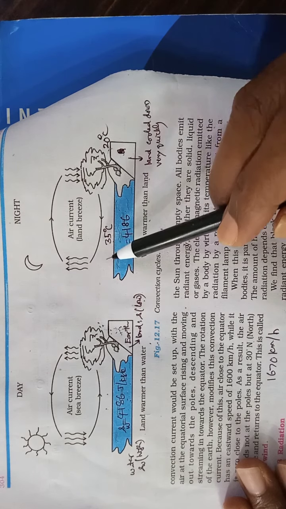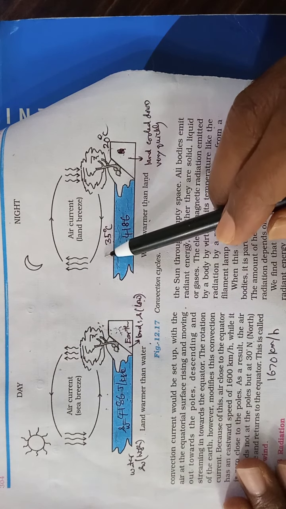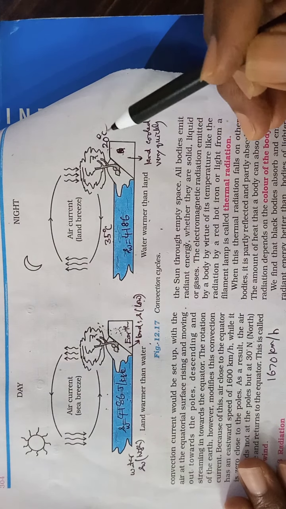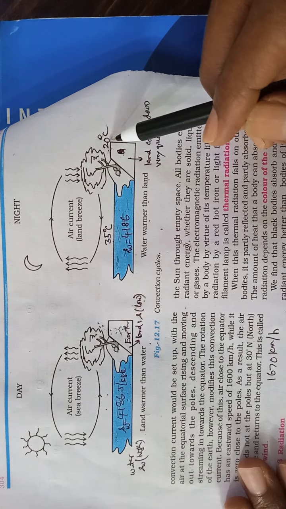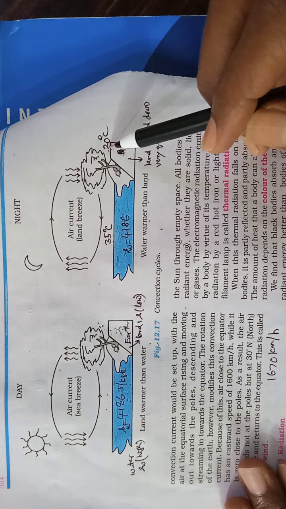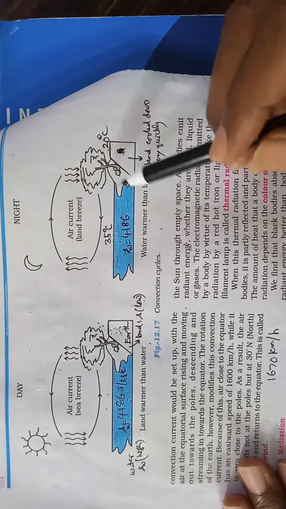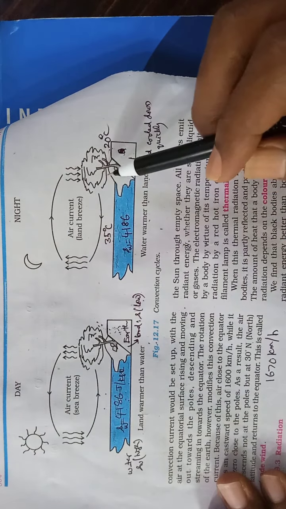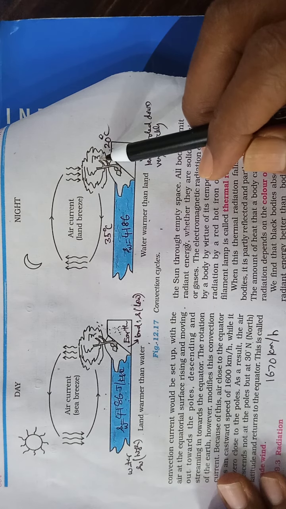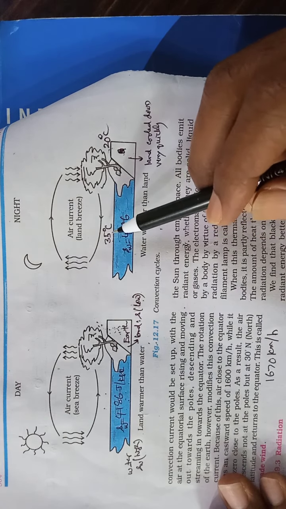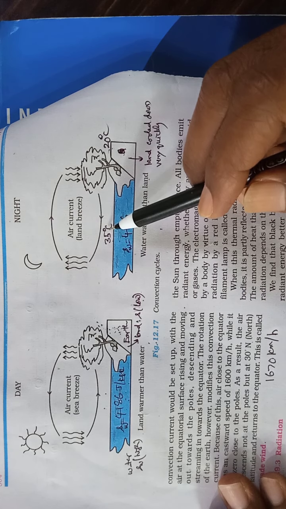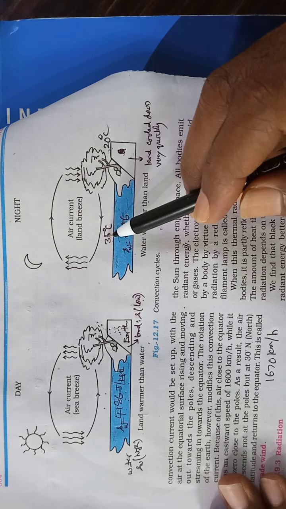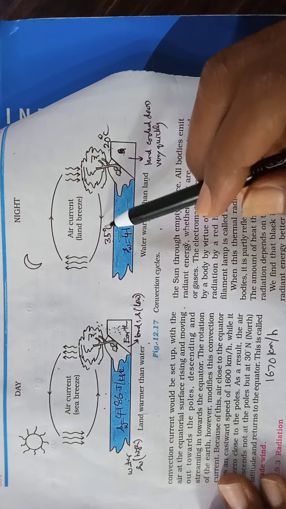Therefore here the air layer absorbing the heat energy goes up, cooling down, and here 20 degrees centigrade means lower temperature. Therefore air layers in touch with the land will have more density, and the air layer in touch with the water surface, since its temperature is more, absorbs the heat energy, expands and moves up.